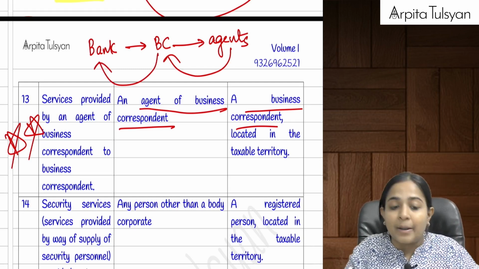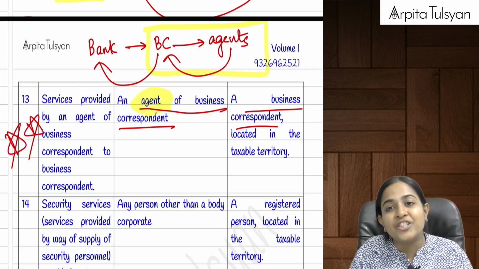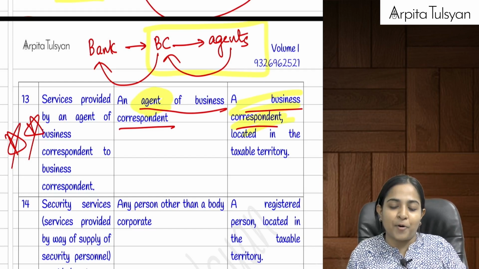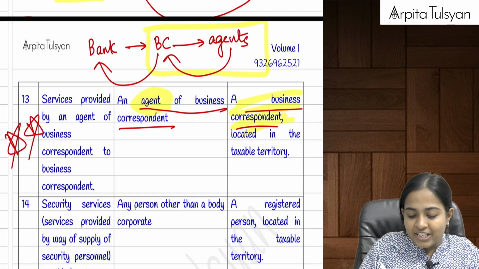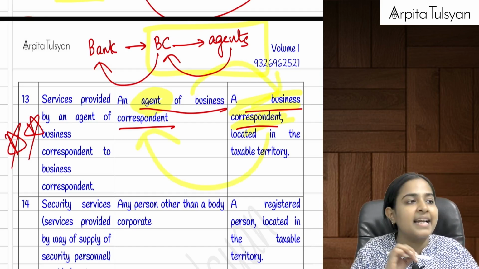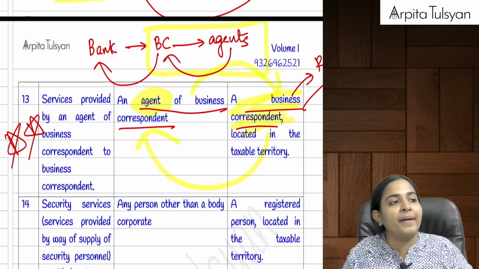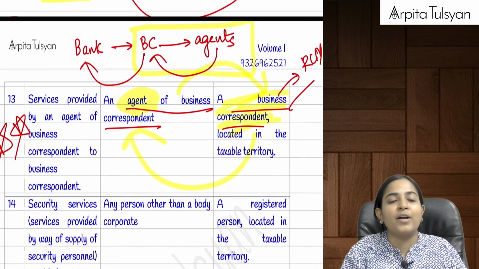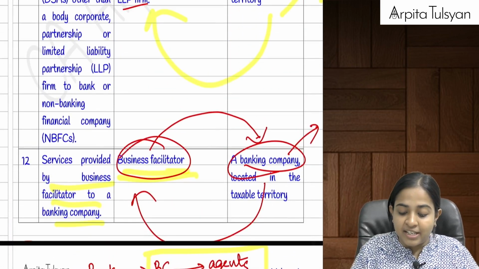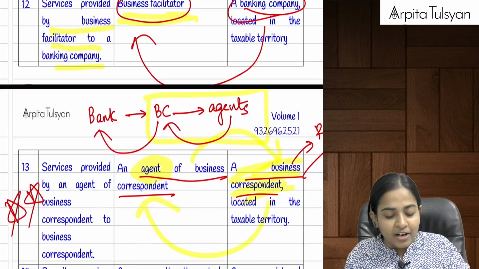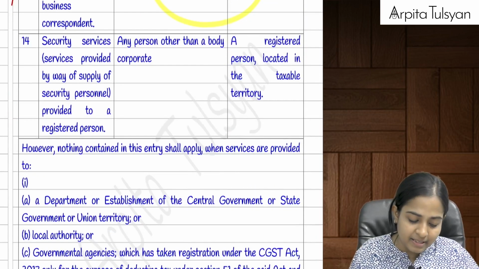Which transaction is going to come under reverse charge mechanism? Only this transaction, that is, when the service has been provided by agents of the business correspondent to the business correspondent. Agents are going to get the commission, just like insurance company agents. Similarly, agents are going to get some commission in return for the services they have provided. This is going to come under reverse charge mechanism, that is, the business correspondent is required to pay the tax under reverse charge mechanism. Please remember, earlier we were talking about the business facilitator and the bank. Here we are not talking about the business correspondent and the bank. Here we are talking about agents of the business correspondent and the business correspondent.